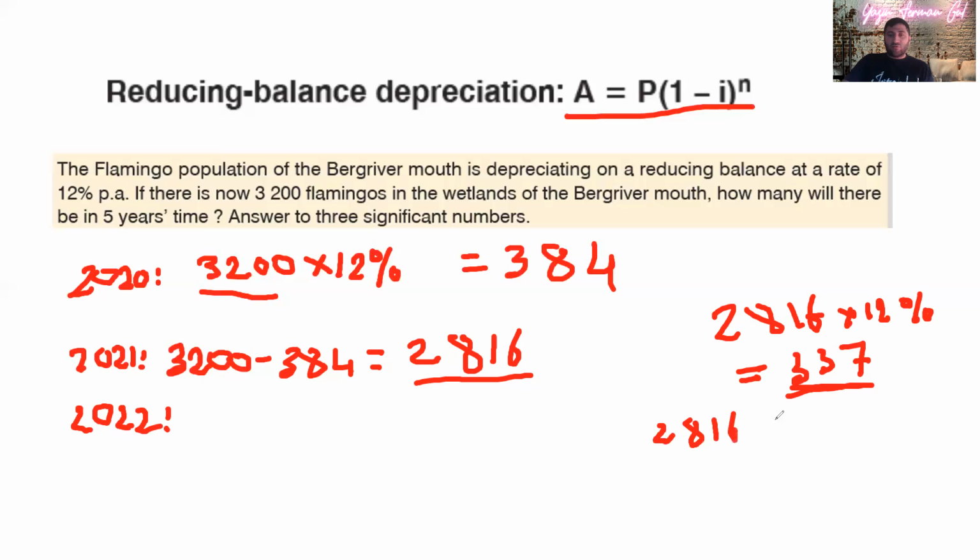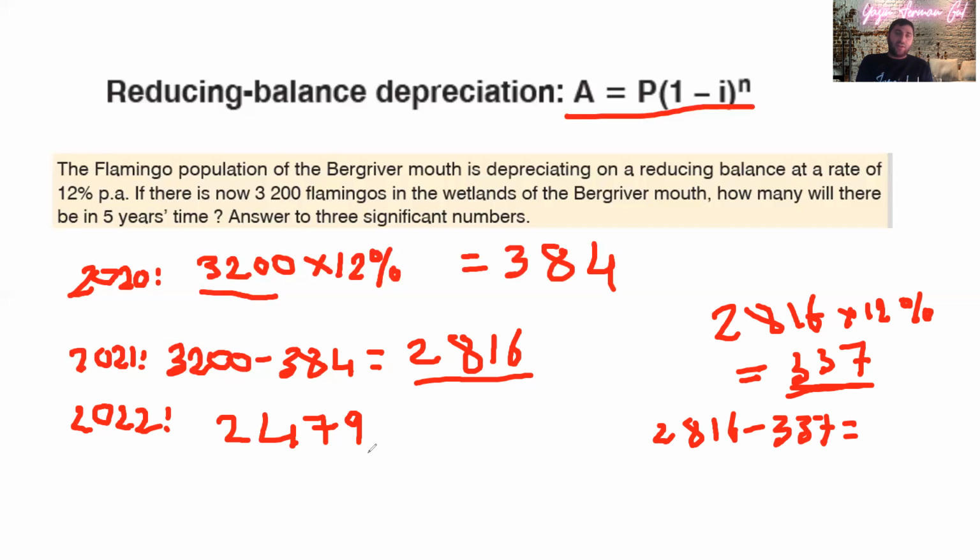2,816 minus 337. That will be how much? Okay, so that will be 2,479. So every year we're going to do this. Now for 2023, I'm going to find 12% of 2,479 because that's the amount I have for that year. Then I find 12% of that, then I subtract it. Again, I will find and subtract, find and subtract.